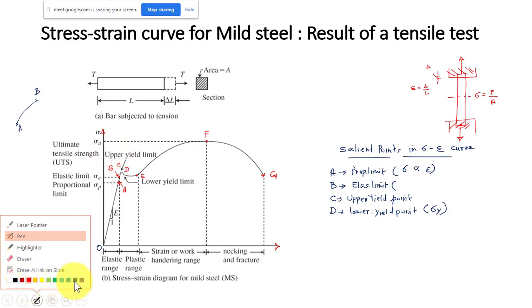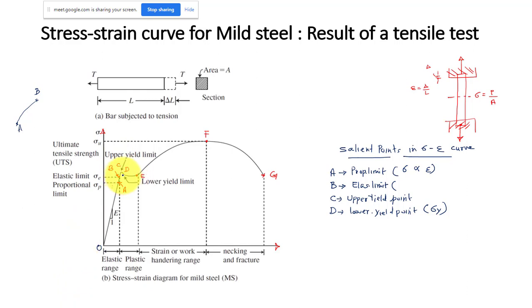So this point D, and the corresponding stress, you can take as the yield strength. D is the lower yield point, that is the true yield point. Sigma y is nothing but your yield strength.